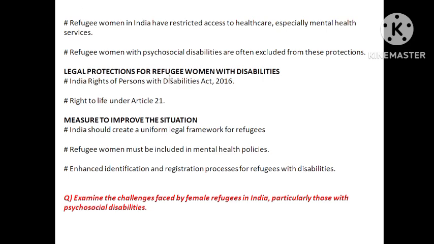Now, legal protection for refugees. What are the legal protections? Indian rights of persons with disabilities. No, what is this disability term? What is this? Right to life, Article 21. Right to life means what? Our right to life is given to both aliens and non-alien citizens. Everyone in India is given right to life. It is not that some refugee comes and you will kill him. No, it is not allowed. Obviously, it is not allowed. I'm just saying it. Okay. Now, India rights to disability. I don't know what is this.